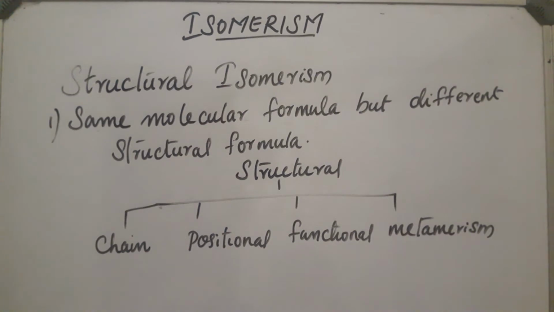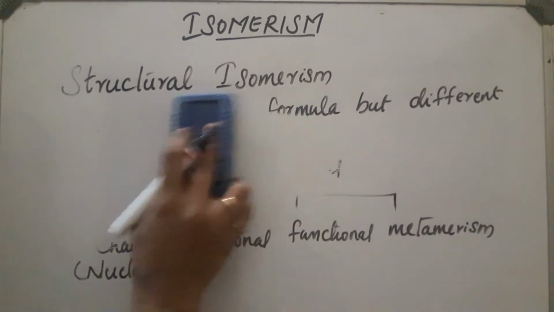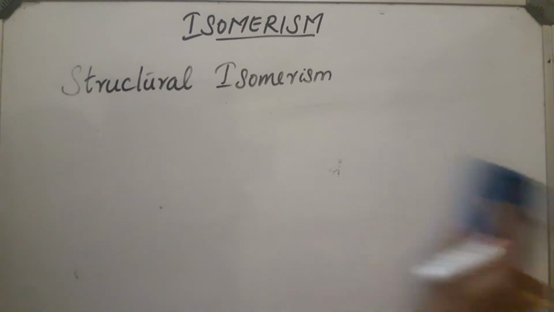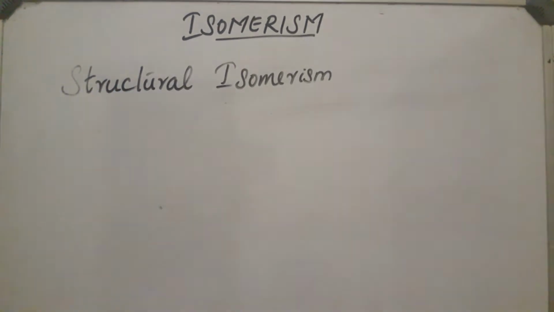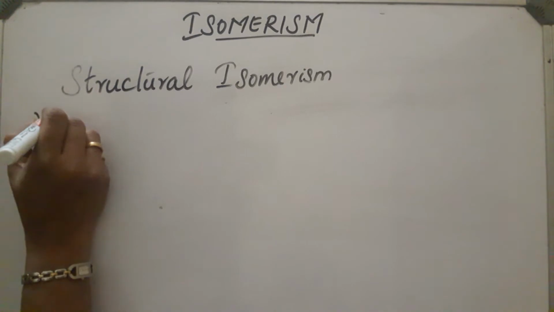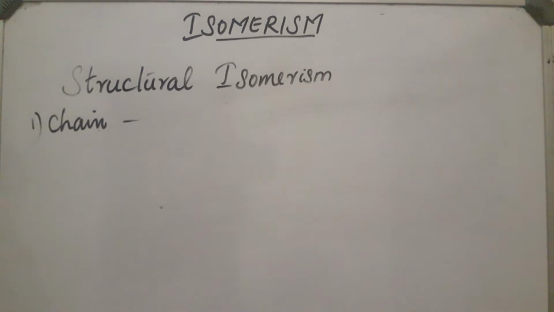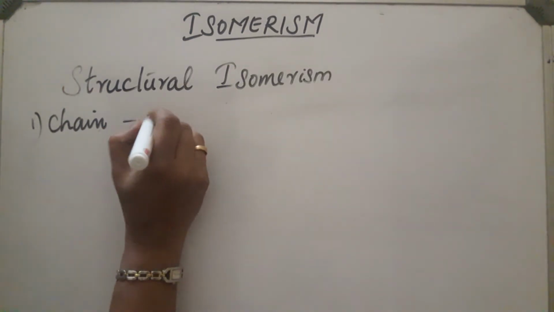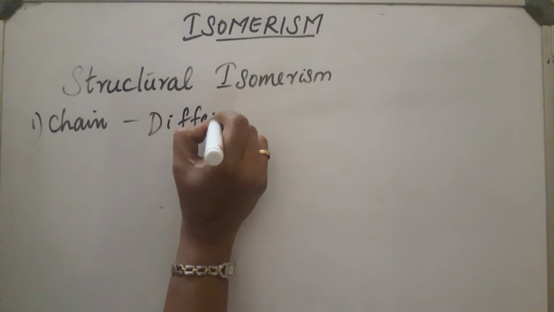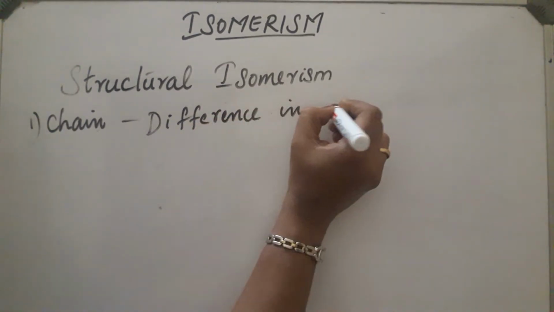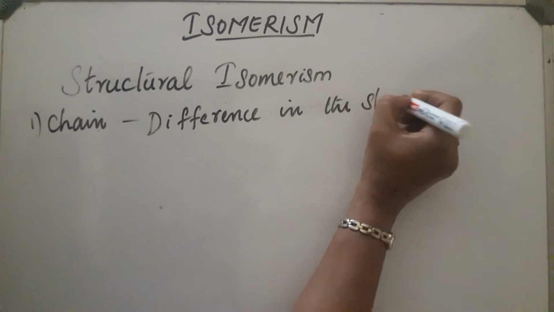First one is chain isomerism. Chain isomerism is also called nuclear isomerism. In the case of chain isomerism, this isomerism arises due to the difference in the structure of the carbon chain.